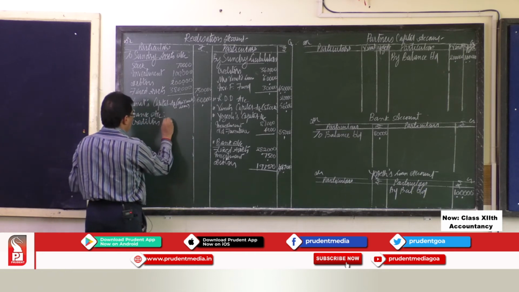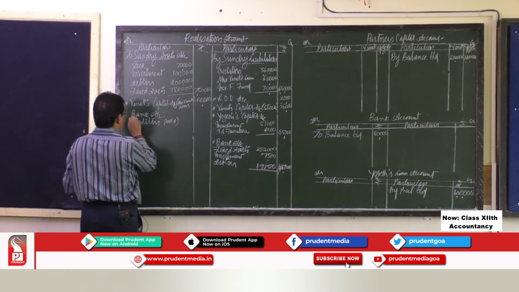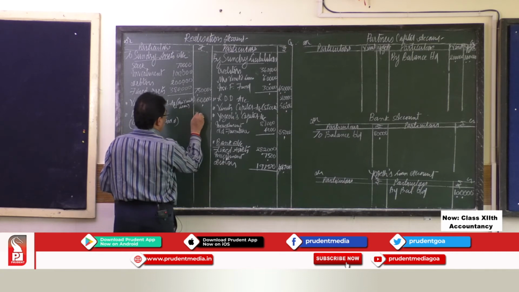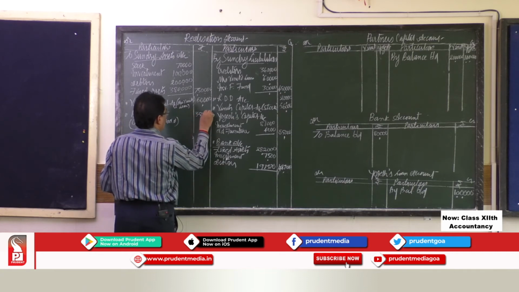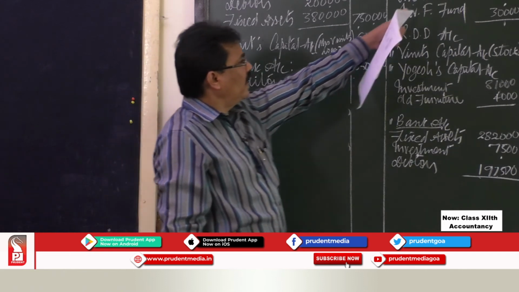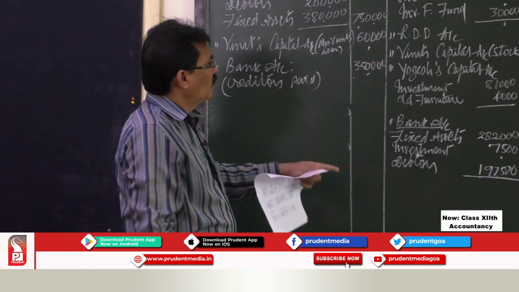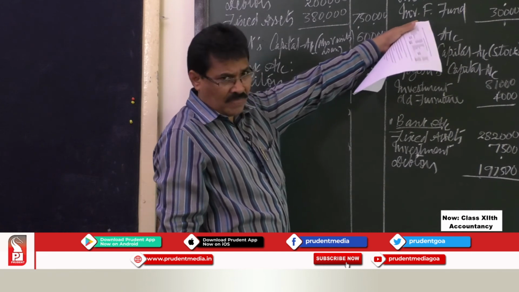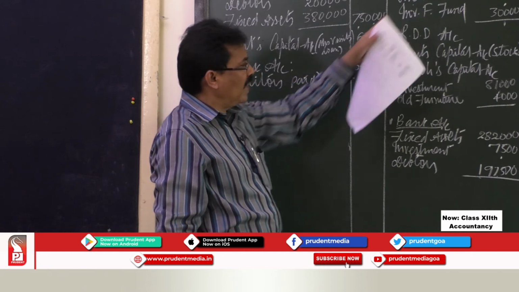So creditors paid is rupees 3,50,000. This is the only thing you have to pay. The others do not require any payment.